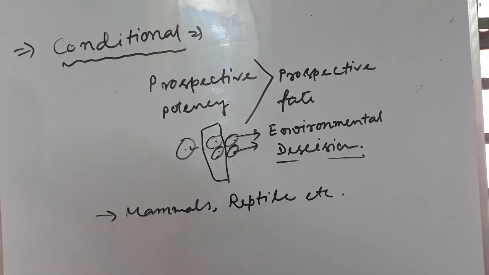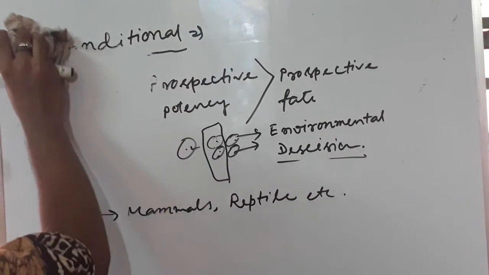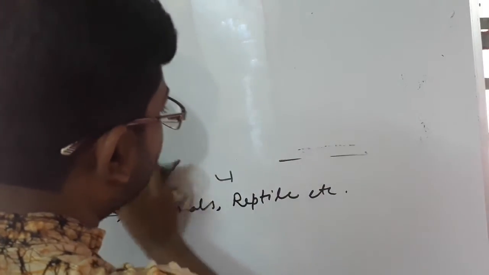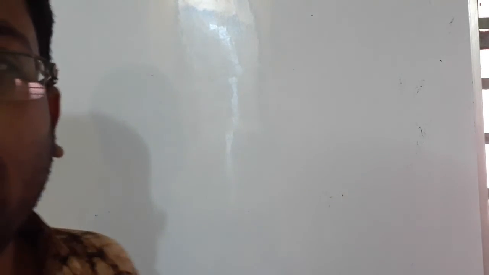Now, the third is syncytial development. This is not so important for CSIR NET, but this type of development is seen mainly in multinucleated cells. Okay, now come to morphogenesis.